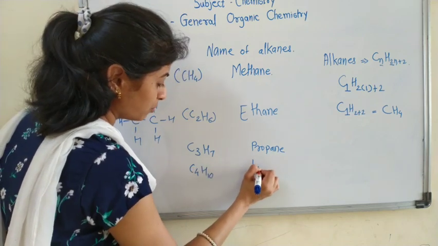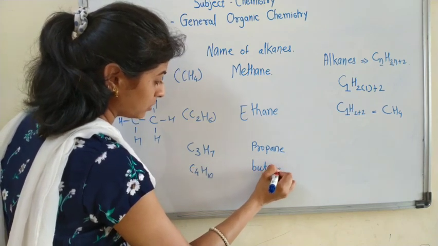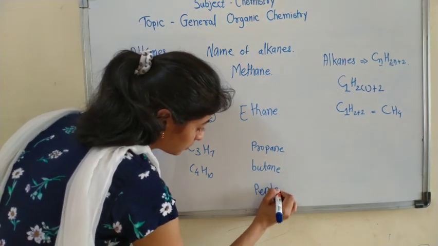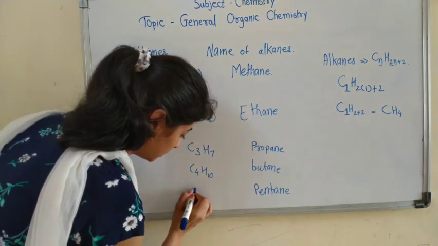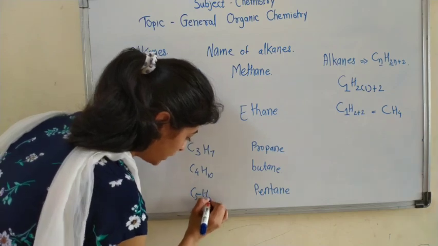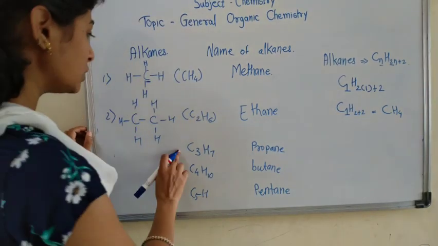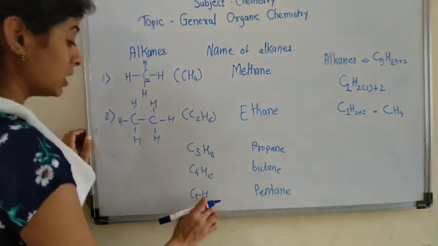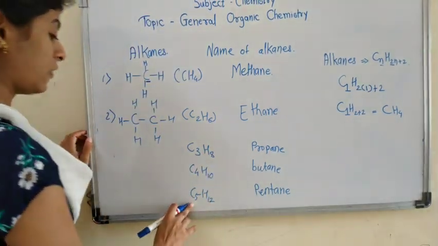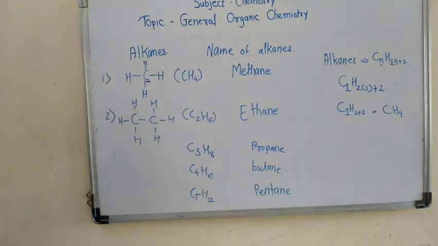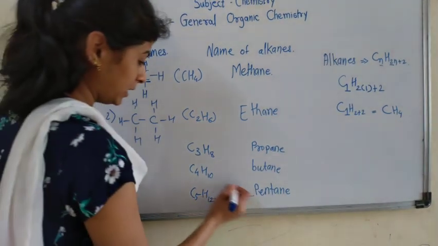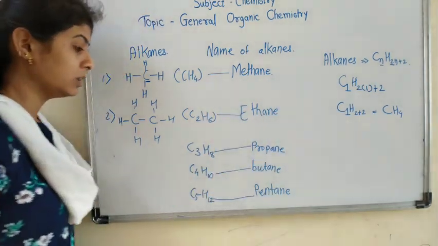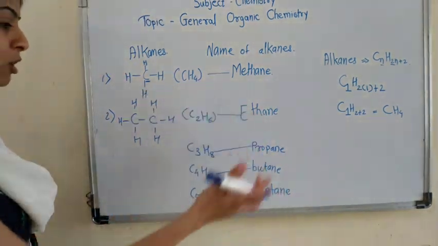C4H10, butane. Pentane, C5H12. So we have pentane, butane, propane, ethane, methane. Next to this, hexane, heptane, octane, nonane, decane.